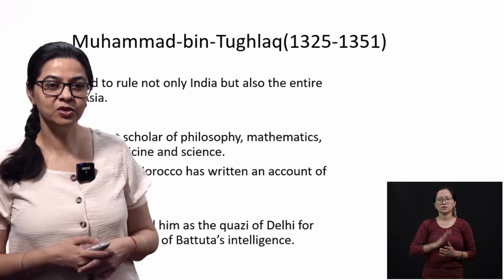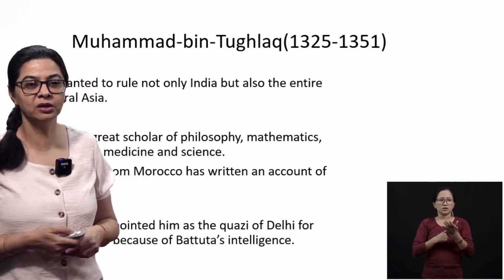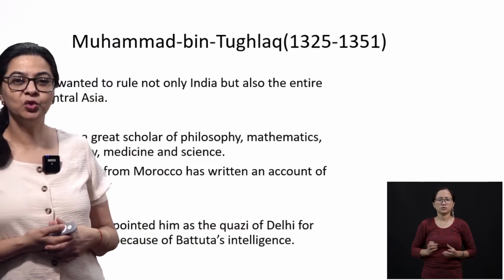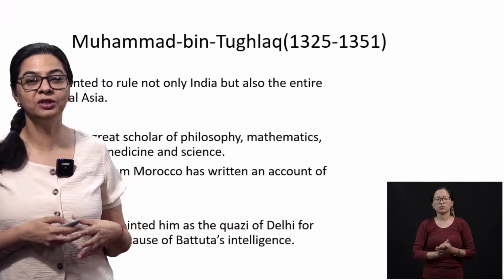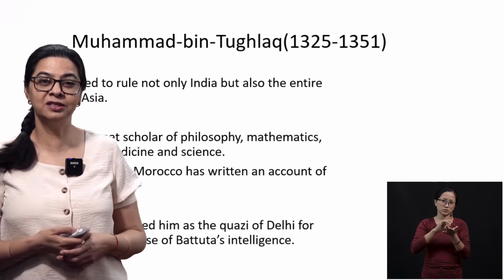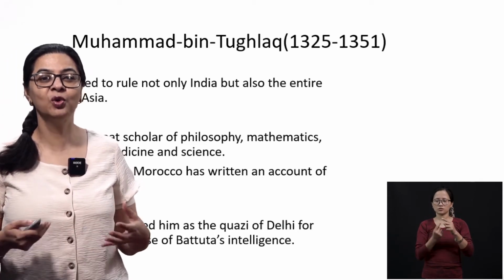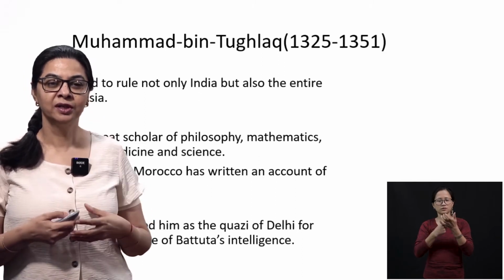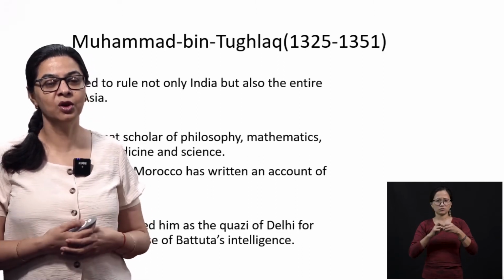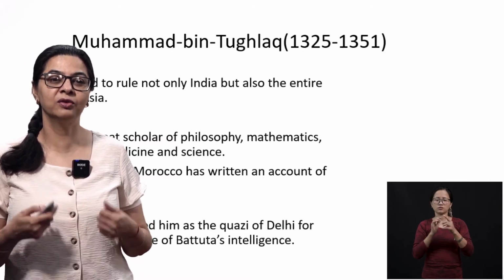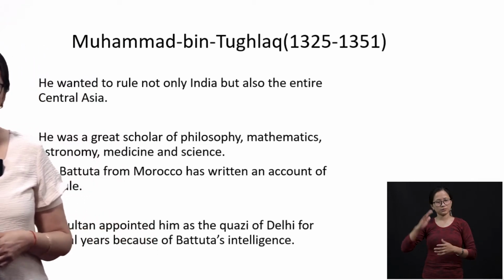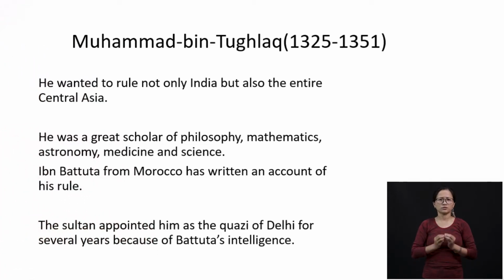Okay, so after Ghiyasuddin Tughlaq, we have Muhammad bin Tughlaq, the second ruler of the Tughlaq dynasty. He wanted to rule not only India but also the entire Central Asia. So he's just like Alauddin Khilji, who wanted to be the second Alexander. If you have to conquer another continent, another country, then you have to have a very strong army. He was also a great scholar of philosophy, mathematics, astronomy, medicine and science.